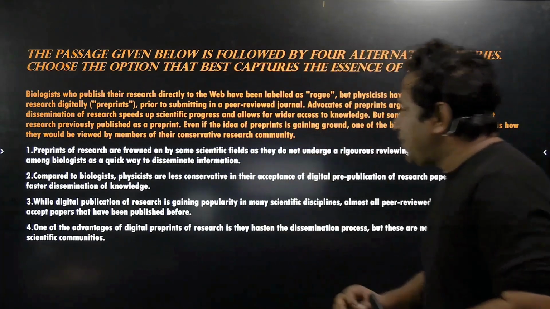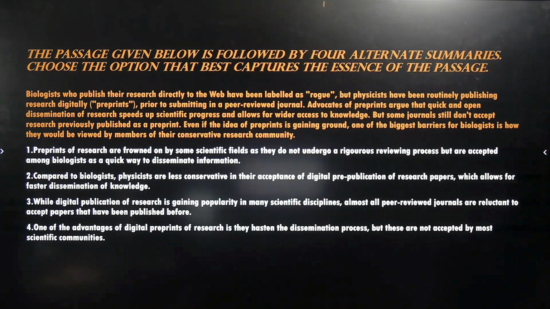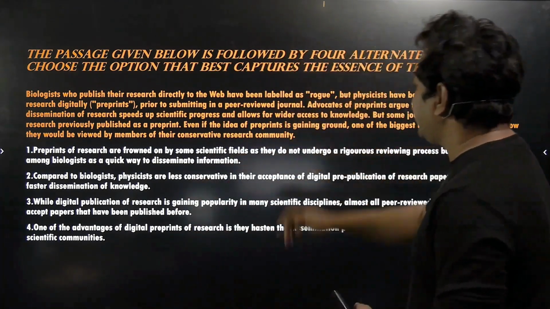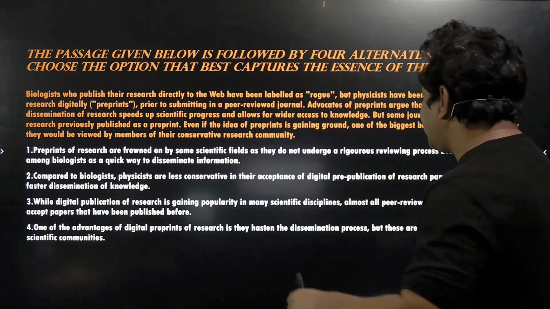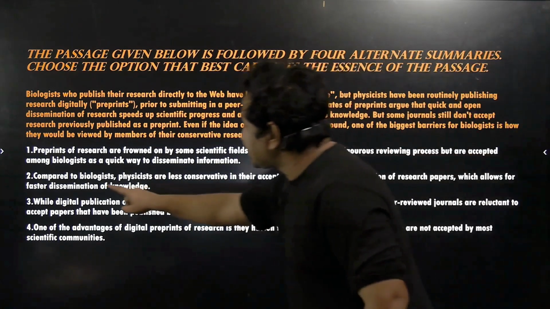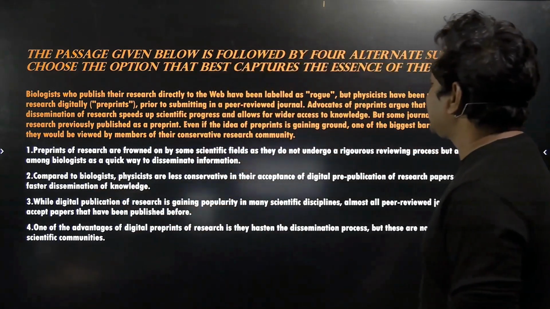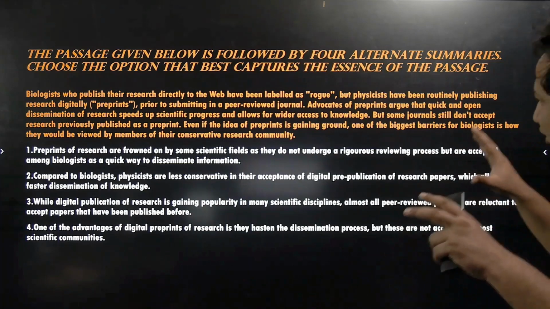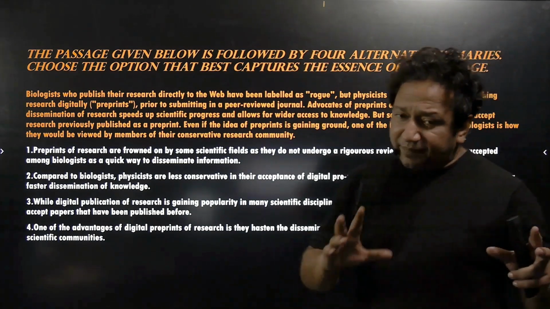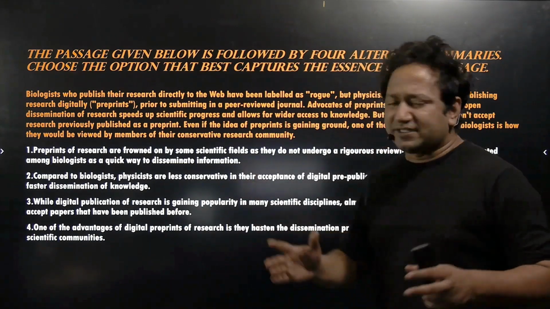Option 2. Compared to biologists, physicists are less conservative in their acceptance of digital pre-publication of research papers, which allows for faster dissemination of knowledge. This looks like the correct statement. Physicists are less conservative. That is what has been told in the passage. And there are some keywords, for example, pre-publication, digital, research papers, faster dissemination of knowledge. Now, this is something which has been talked about in the passage. All right. So second can be the correct answer, but before marking second, let us read the other 2 options as well.